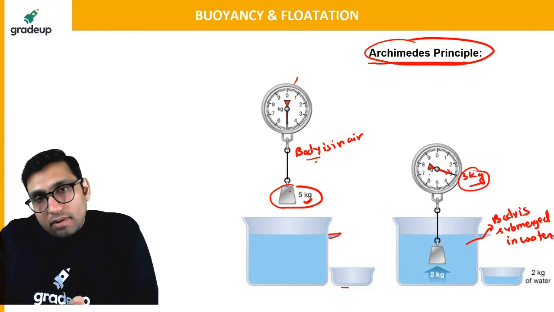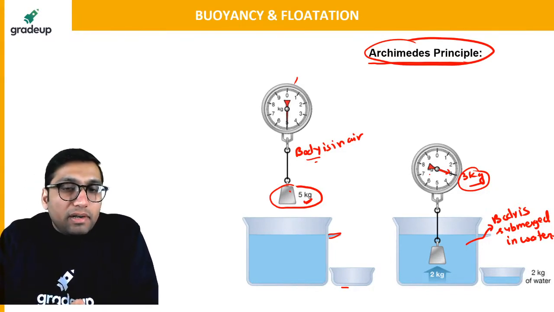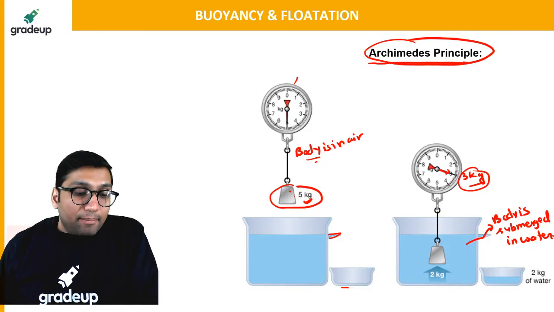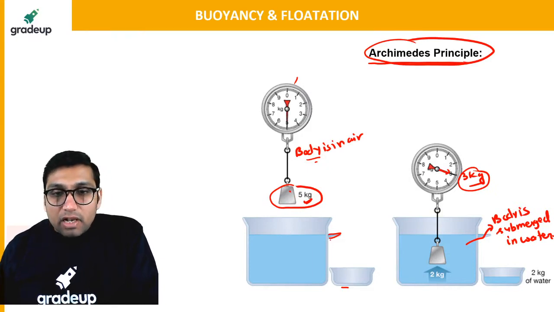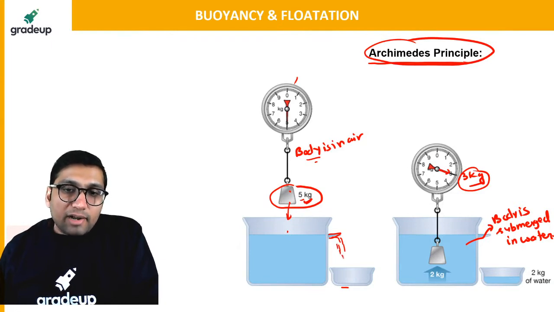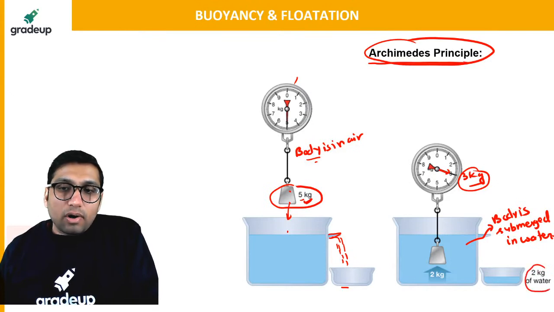Why has it dropped? Because of a phenomenon called buoyant force. When this weight is dipped inside this bucket, some liquid will start to drop into this container. When you dip this mass of 5 kg into the bucket full of water, some water will pour into this container. Let us say 2 kg of water has got displaced. This is the volume of water displaced, or to be very precise, the mass of water displaced.